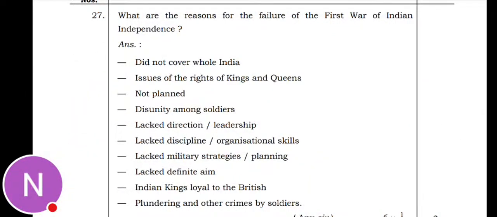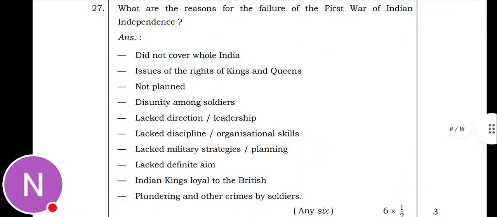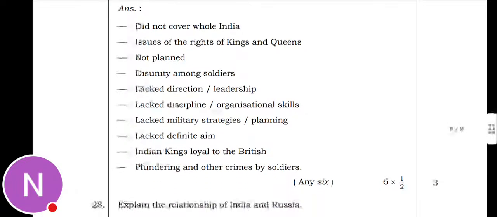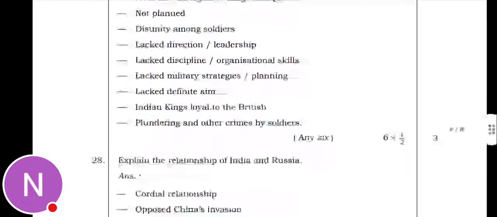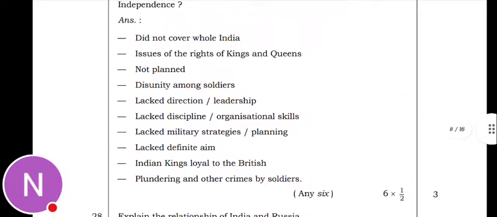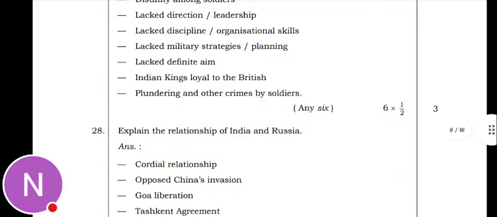Next is what are the reasons for the failure of the first war of Indian independence? So the reasons are it did not cover the whole of India, issues of the rights of kings and queens, not planned, disunity among soldiers, lacked direction and leadership, lacked discipline, organizational skills, lacked military strategies, lacked a definite aim, Indian kings loyal to the British. These are the points you have to write. 6 points, if you write, you will get 3 marks.